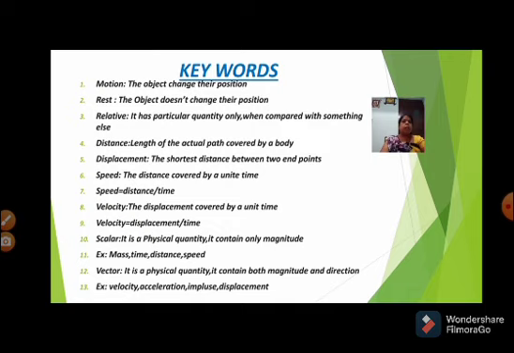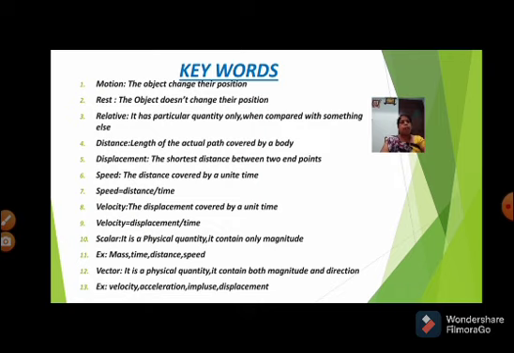Speed means the distance covered in unit time. Speed is equal to distance by time. Next, velocity. What is meant by velocity? Velocity means the displacement covered in unit time. Then velocity is equal to displacement by time.